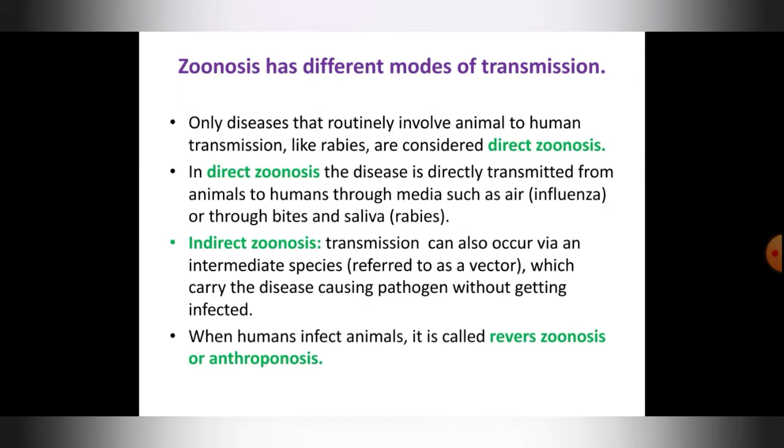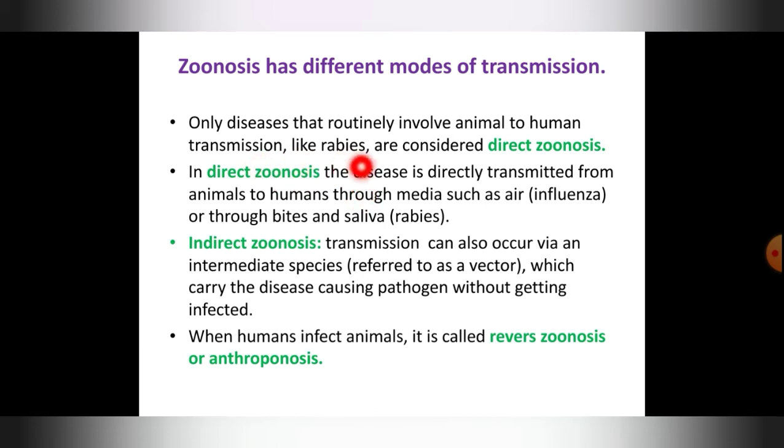Okay, then modes of transmission of a zoonosis. So there are usually three modes we can study. One is direct, indirect, and another one is reverse zoonosis or anthroponosis. Only diseases that routinely involve animal to human transmission, like rabies, are called direct zoonosis, which will directly spread from the bite of an insect or an animal. So those are called direct zoonosis.